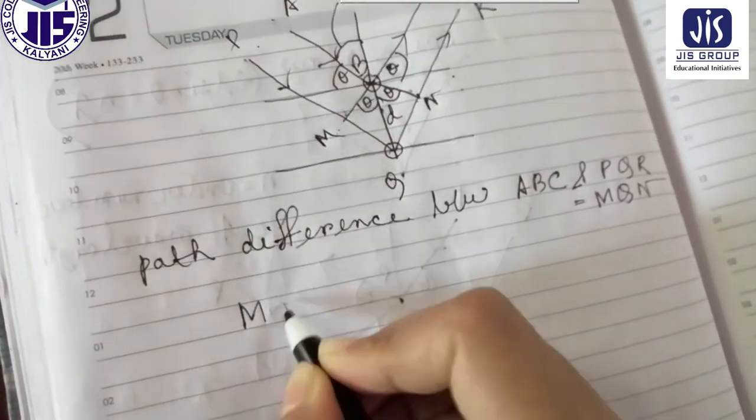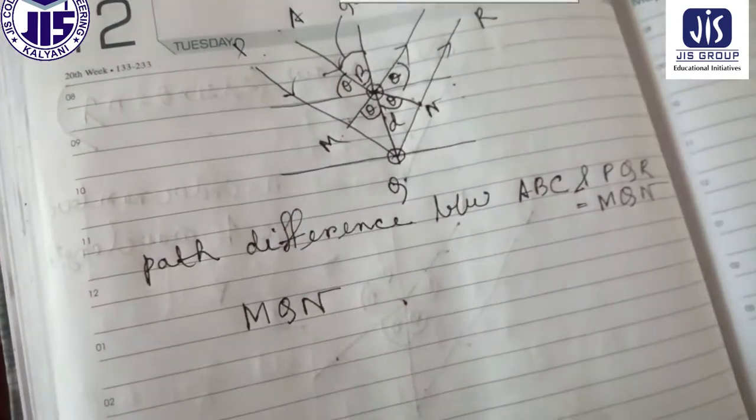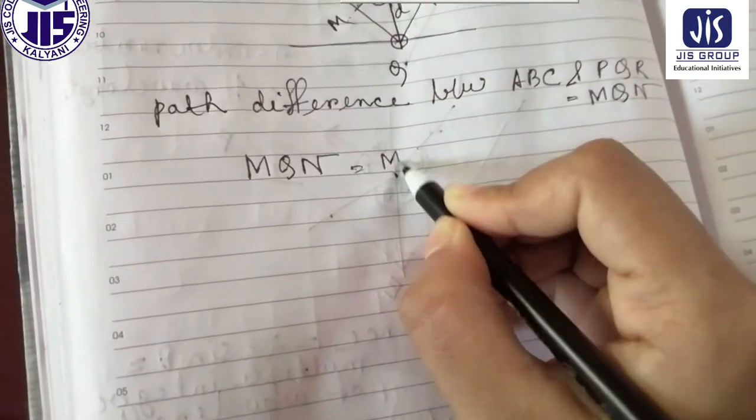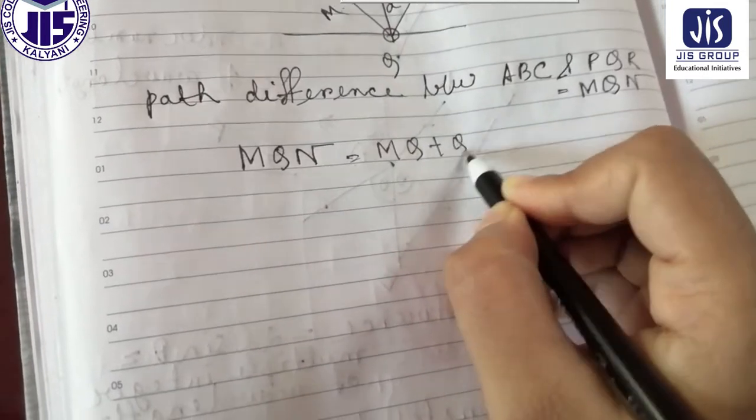Now, MQN we can write as equal to MQ plus QN.